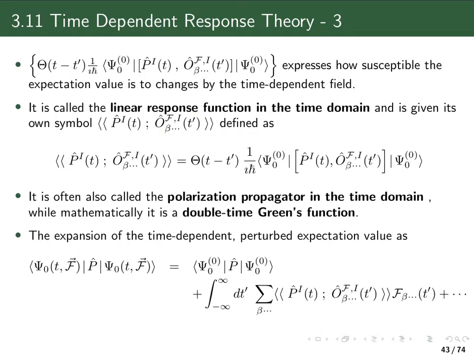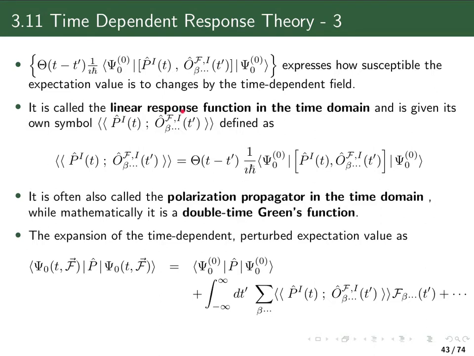And the second operator here, and I indicate that also with the notation P and O here, the second operator is the perturbation operator. That's the operator in our perturbation Hamiltonian, meaning the operator which represents the interaction of our system, of our molecule, with the external field. So here I've written up the definition of this linear response function in the time domain. Once again, it's this expectation value over the commutators of our property and perturbation operator in the interaction picture multiplied by this Heaviside step function.